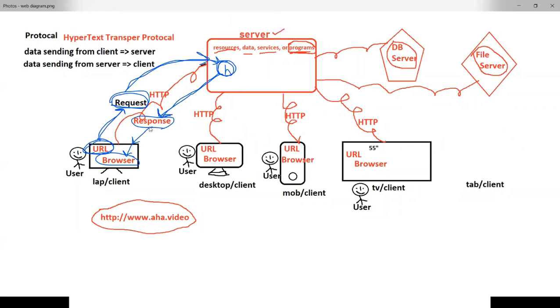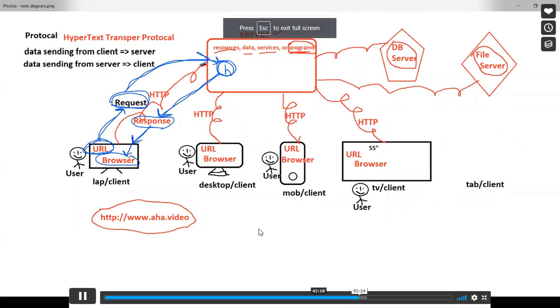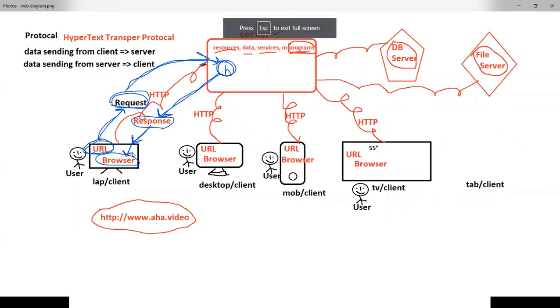Who receives the response, sir? The client machine receives it and forwards it to your browser. So finally, the HTML source code is received by the browser. After receiving, what happens, sir?